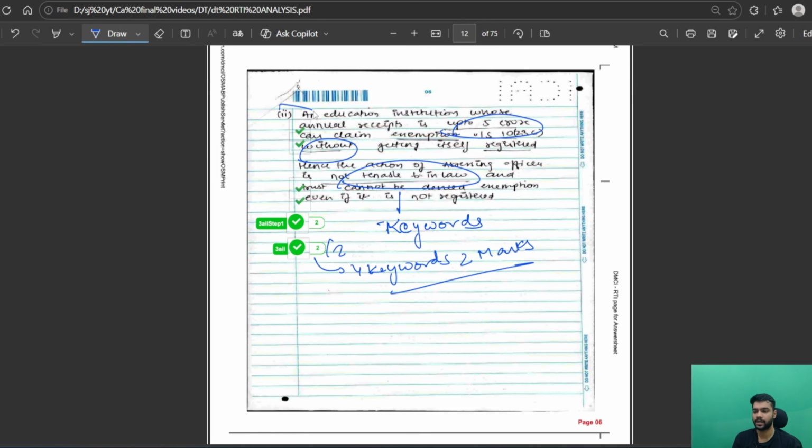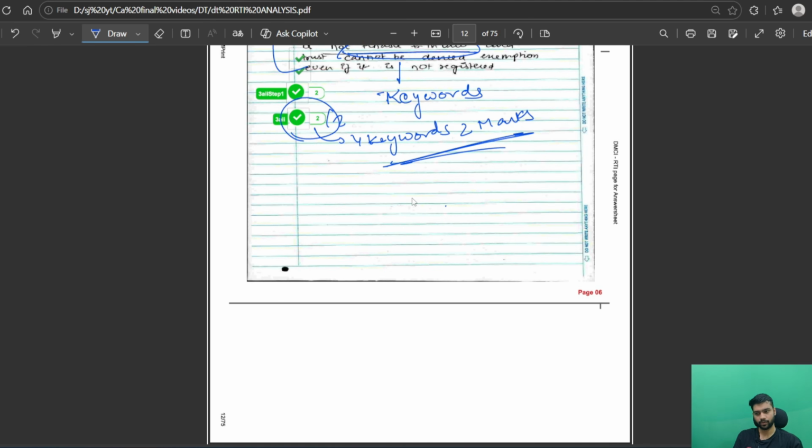Now question number 3, part 2. This was a theory question for 2 marks, and in theory, as I told you in audit as well as in AFM, you only need to mark the keywords and then you will definitely get the entire mark. As you can see, 5 crores was the key mark: without exemption and is not tenable in law. You have to write some law language, but if you don't, you will still get marks. So I got 2 out of 2 marks.